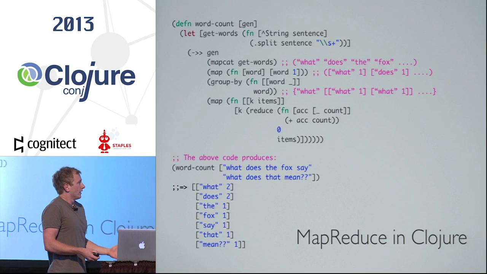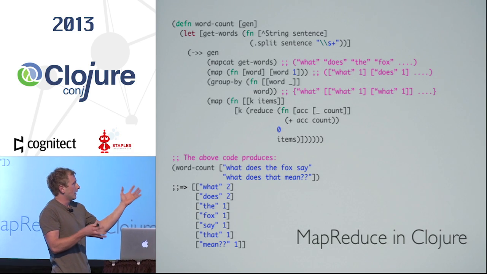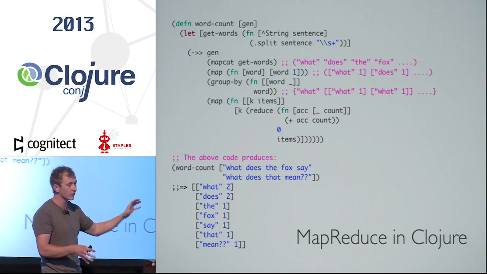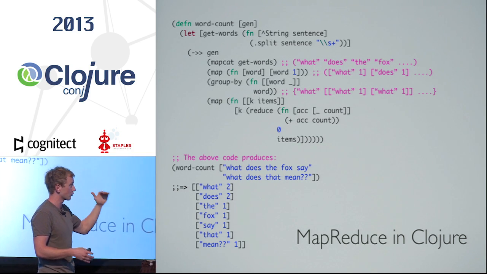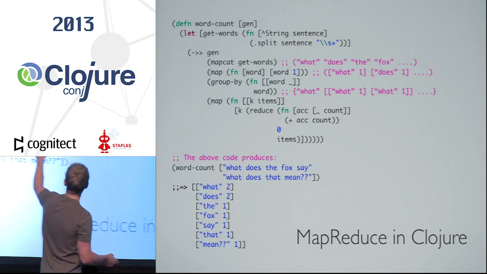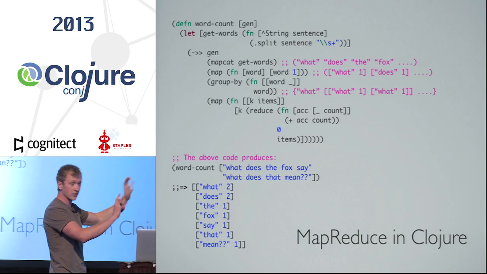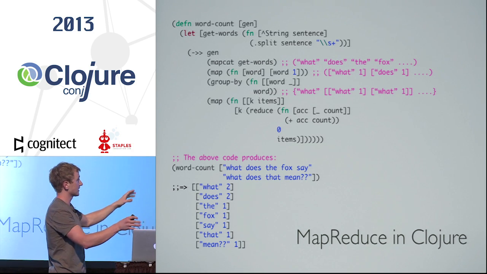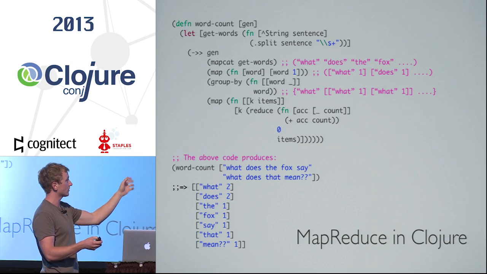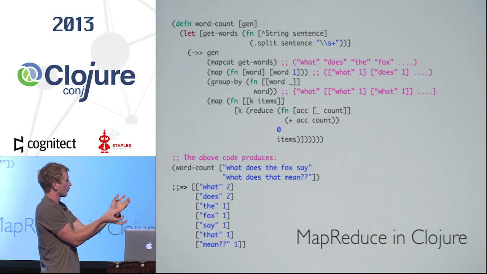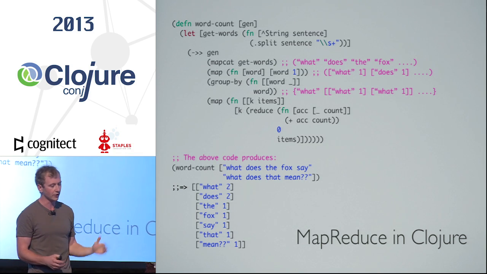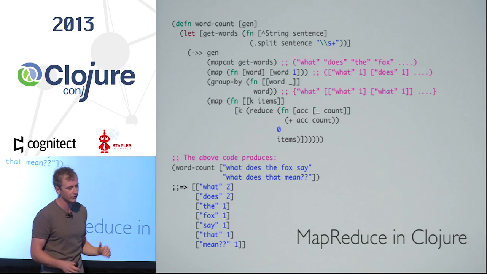So this is how you do the same sort of thing, the MapReduce word count, in straight Clojure. I know there are more elegant ways to write this, but this just models what Hadoop would be doing under the hood. Effectively, what this word counter does is take in some sequence of strings, mapcat across them to split them up into words, add a count onto each word so you end up with these pairs, and then group by the key and add together all of the values. So you're writing in here the steps that you need to take.